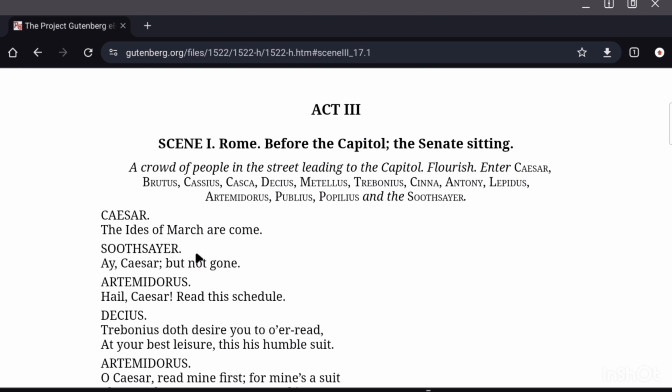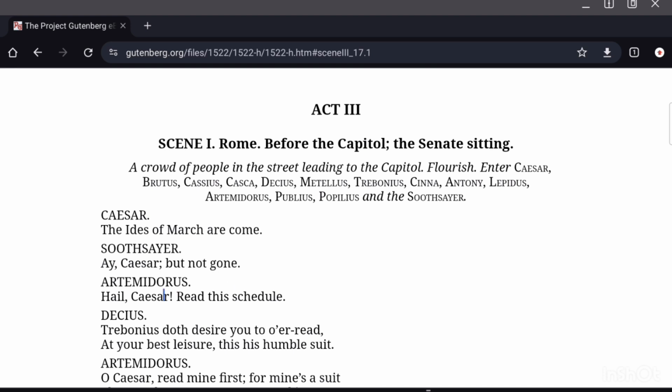There is danger. So Caesar sees this soothsayer and reminds him of his warnings, that he says, the Ides of March are come, but you see, I am well. No harm is done to me. Soothsayer says, Caesar, it has come indeed, the Ides of March, but it is not yet gone, right?